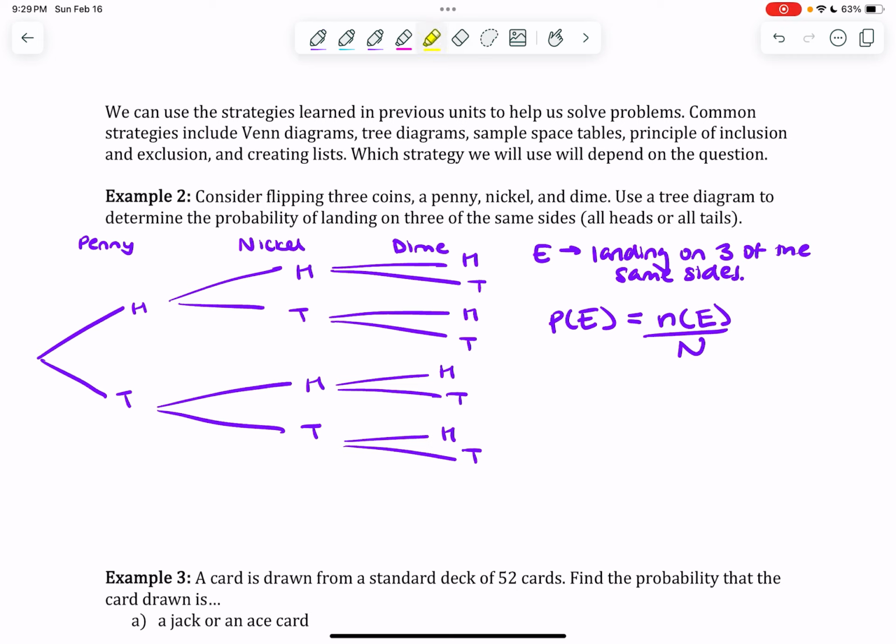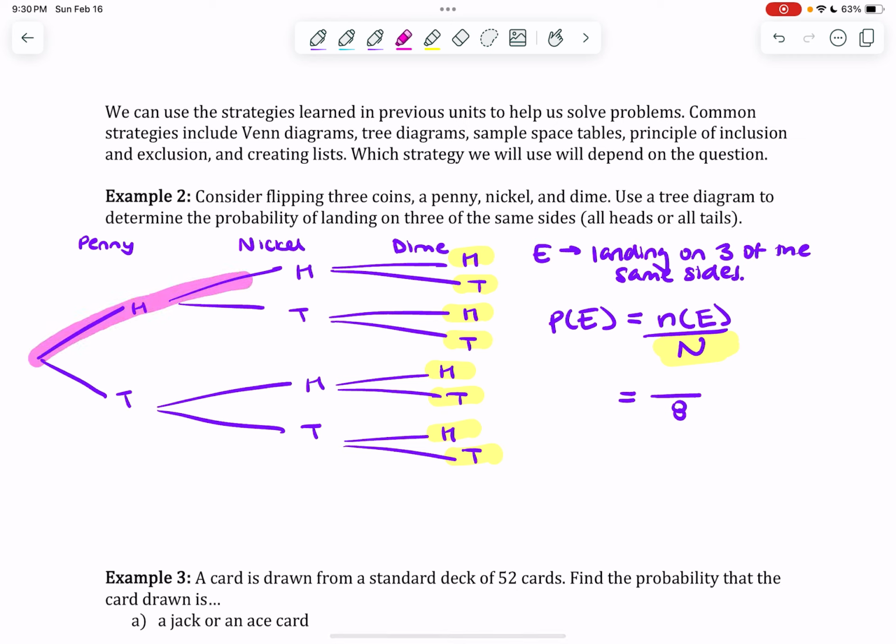Now the great thing is, all of the end branches on my tree diagram tell me what my denominator is. So 1, 2, 3, 4, 5, 6, 7, 8. My denominator will be 8 in that probability. My numerator can be found by counting how many of those total branches from start to end will end up in heads, heads, heads, or tails, tails, tails. And I can do that.